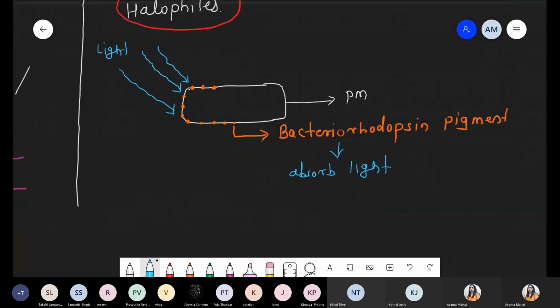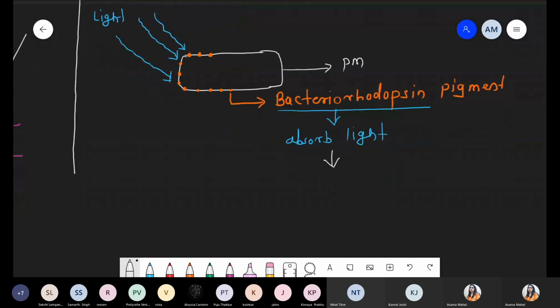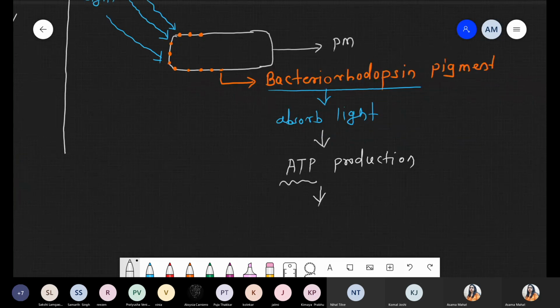Why do we say this? Because in this halophile bacteria, the plasma membrane is present, and on the plasma membrane there is a specific type of pigment, the bacteriorhodopsin pigment. Bacteriorhodopsin pigment absorbs the light. And now what happens? After the absorption of light, they produce ATP. Because light has electrons and protons, that light energy is used for ATP production.